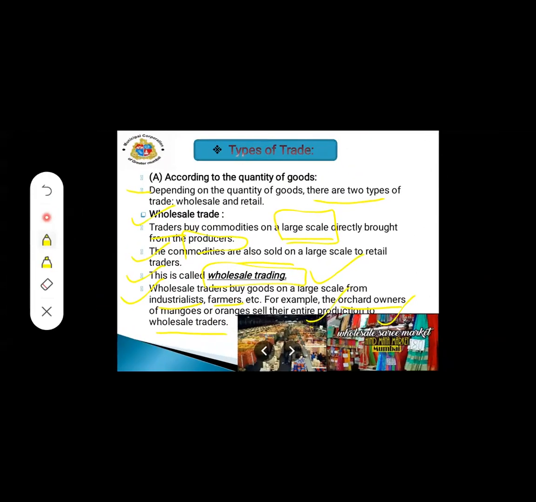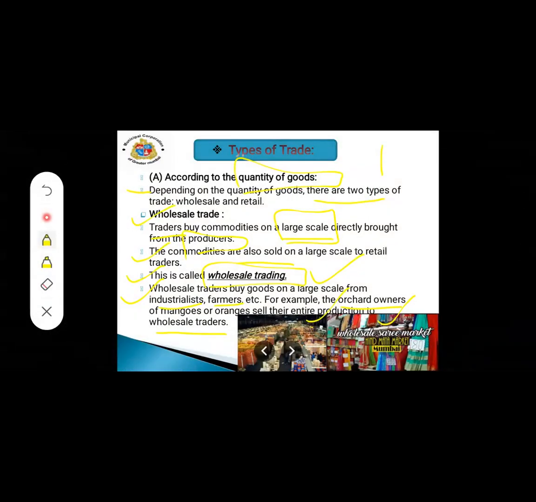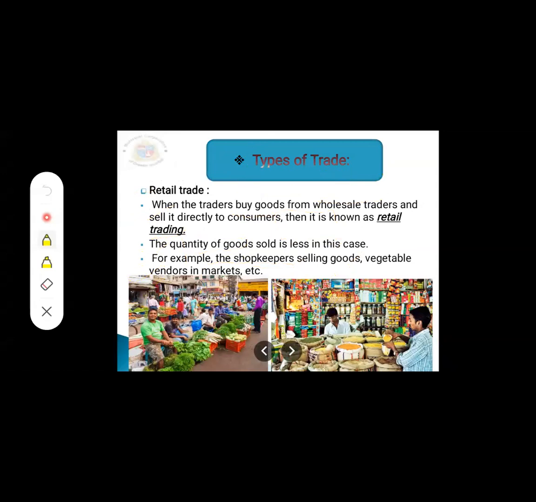Now this was the first type of trading, that is quantity of goods. The first point was wholesale trade. Now we are going to see retail trade.